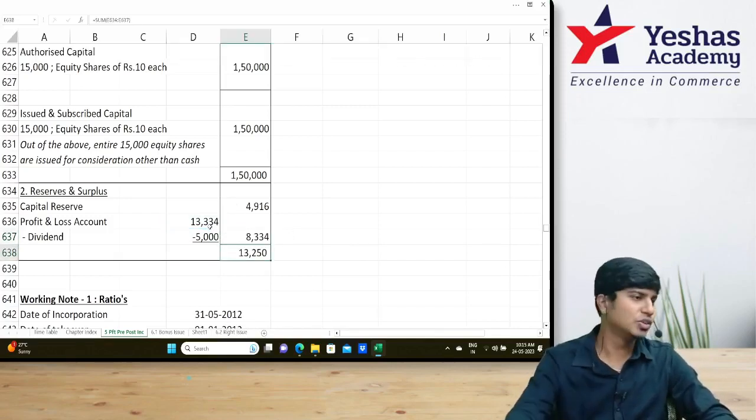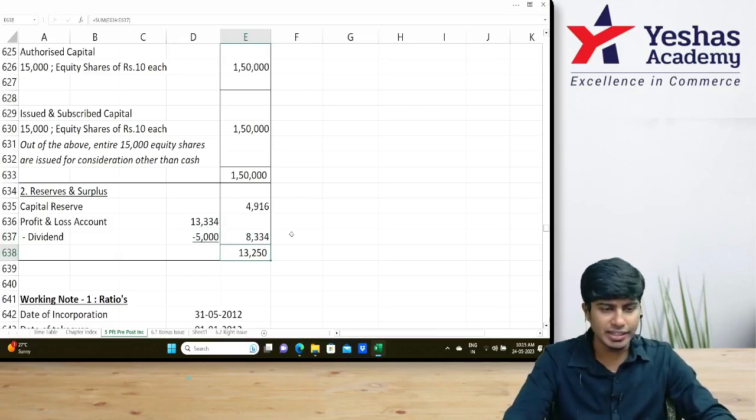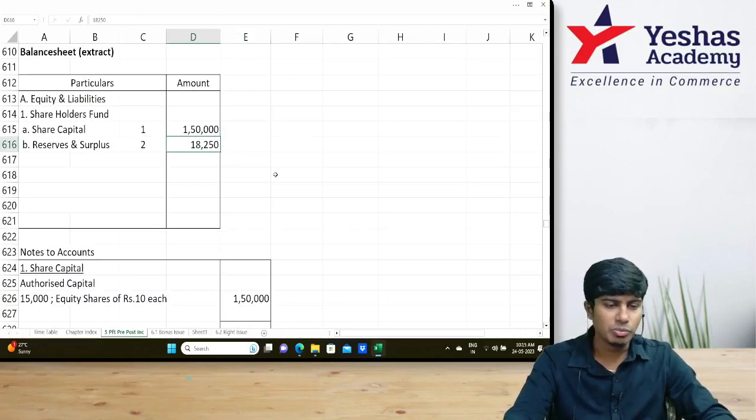8,334. 13,250 is the total. We'll write 13,250 in the balance sheet. Any doubts? One more item is missing.